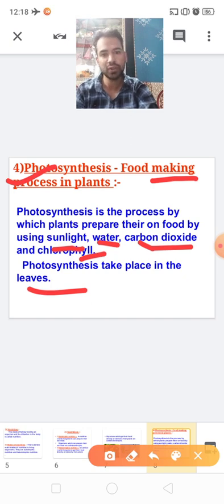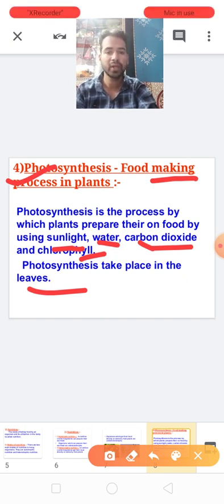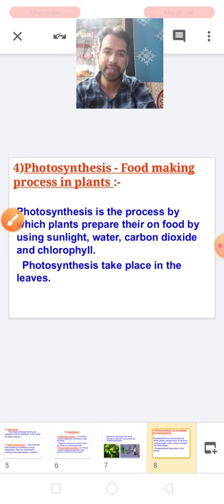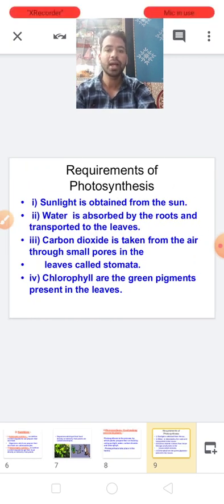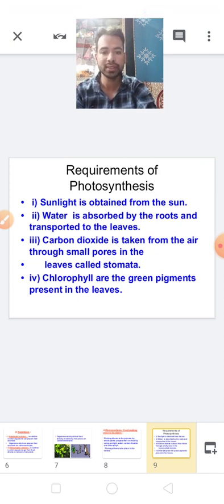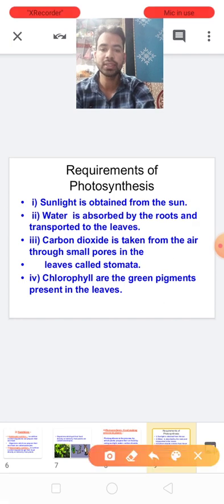Okay, leaves of the plant. We can also say that leaves are the food factory, where photosynthesis takes place. Clear about that? Here are the requirements of photosynthesis. The four main requirements of photosynthesis are there.